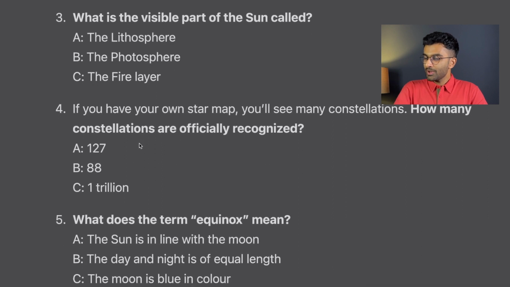What does the term equinox mean? Okay, so this one is interesting. So what happens is, the Earth, let's just assume the stick is the axis of the Earth. The Earth revolves around the sun and it goes round and around like this, right? But the thing is, the plane of the orbit, this plane called the ecliptic plane, is not perpendicular to this axis all the time. It's not like the equator of the Earth falls exactly on the plane of the orbit of the sun, right? So this axis is tilted about 23.5 degrees from the perpendicular to this plane. And because of that, the Earth orbits the sun like this.